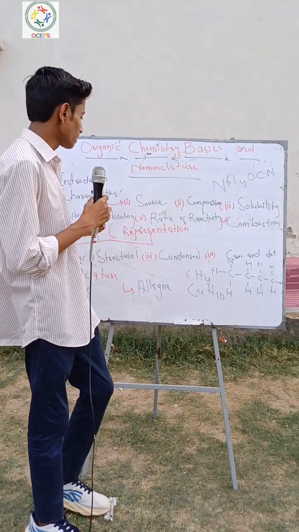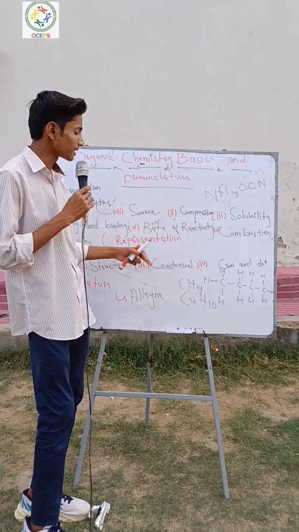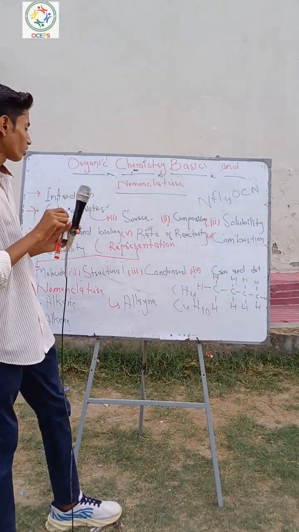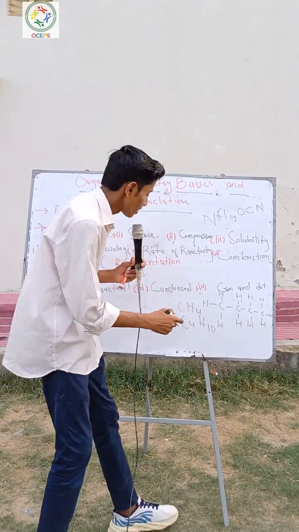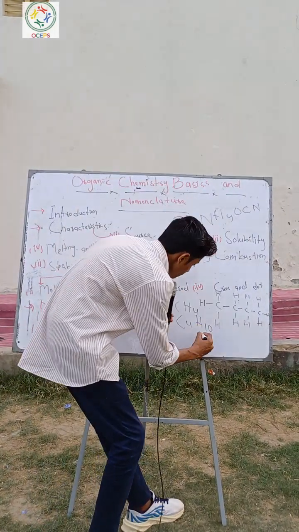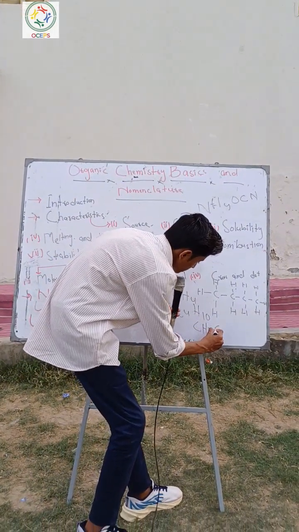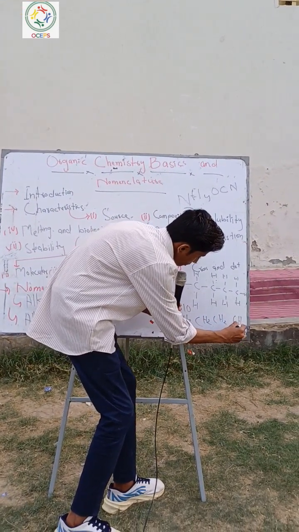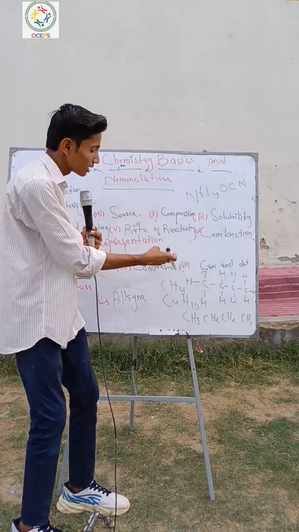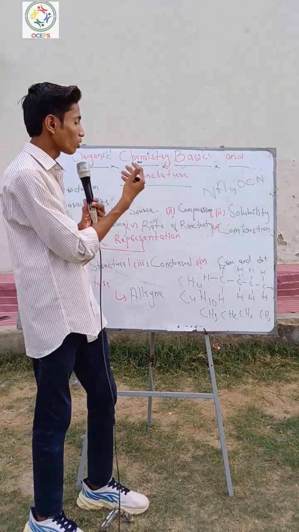This is right. Then another is the condensed formula, where we omit the bonds of the carbon. For example, CH3, CH2, CH2, CH3. This is a condensed formula. Then the cross and dot formula.